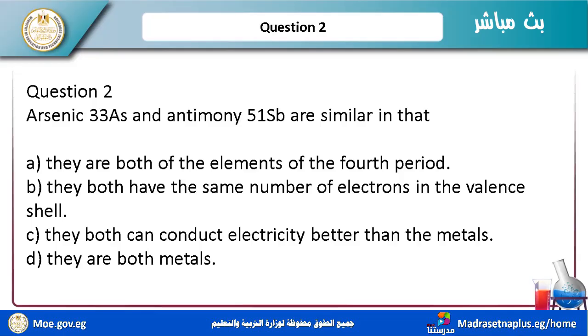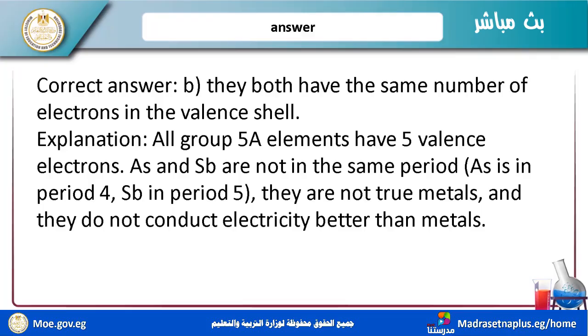You must make electronic configurations to know, but it's easy to answer this. They both can conduct electricity better than metals? No, no, no, no. C is not correct. They are both metals? No, they are not metals. Okay, so the true answer is B. But to ensure this answer, you must make configurations for them.